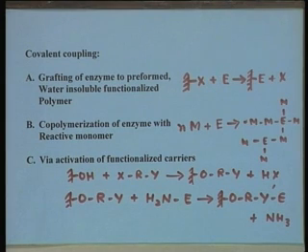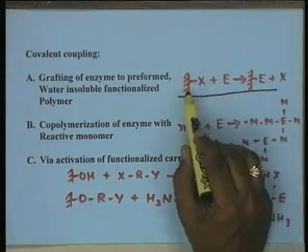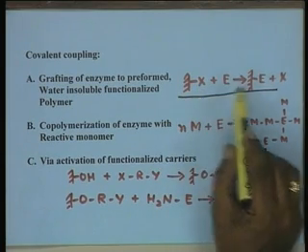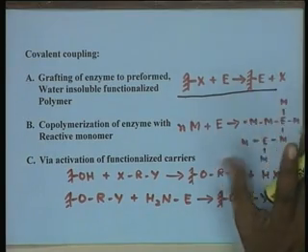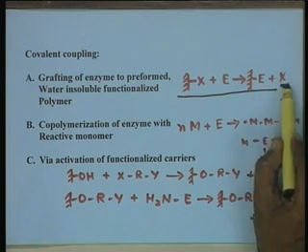That means the polymeric matrix is already functionalized, that means has a very reactive functional group which under ambient conditions can react with the functional group of the enzyme protein and give you the product. A typical reaction is shown here. A matrix containing functional group X reacts with the functional group on enzyme, and the enzyme gets grafted onto the matrix, and some other molecule is released.